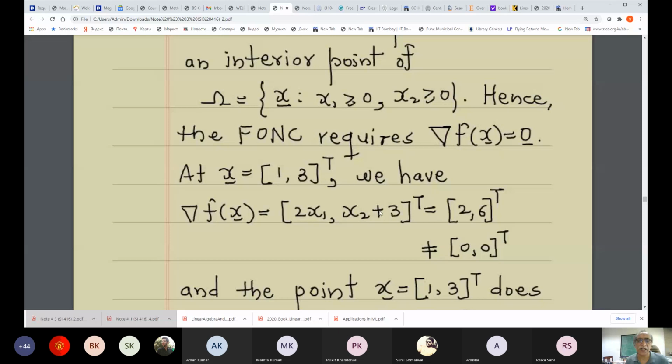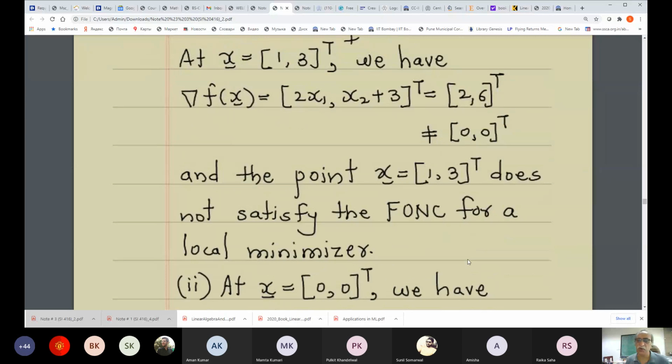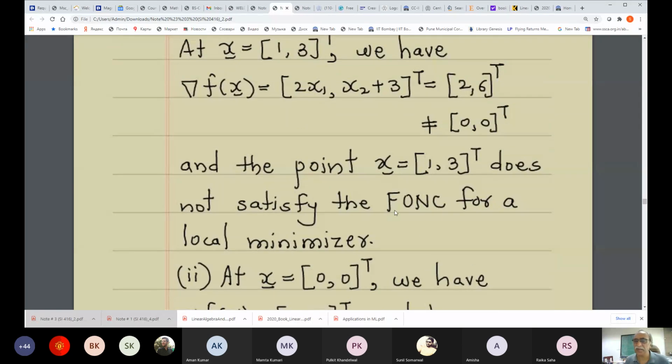When this gradient is evaluated at (1, 3), you get (2, 6), which is not (0, 0). The necessary condition says the gradient must be 0, whereas this is not, so the point does not satisfy the first order necessary condition for a local minimizer. That was very easy to see.